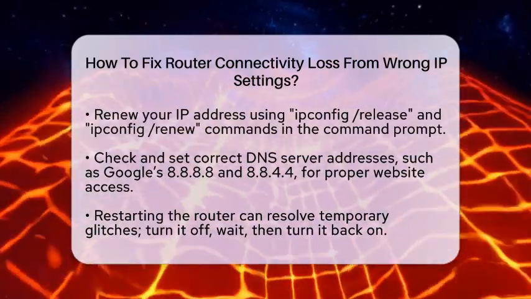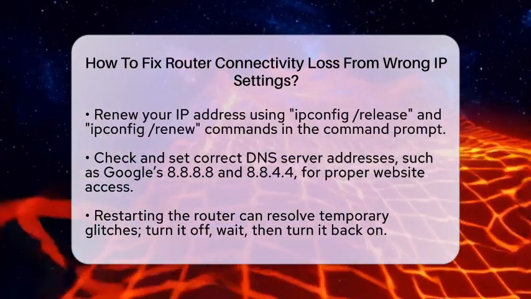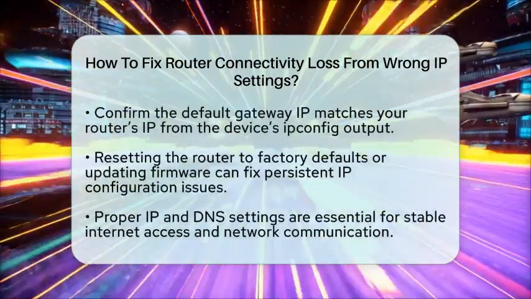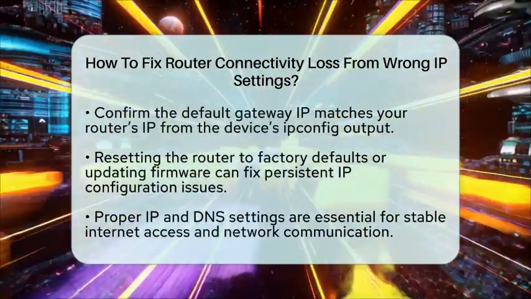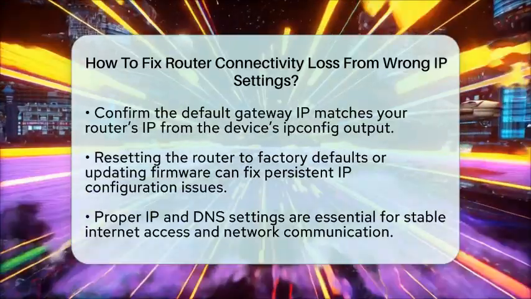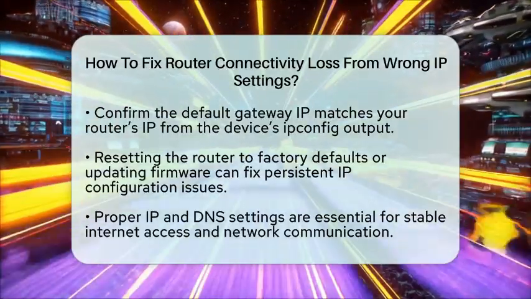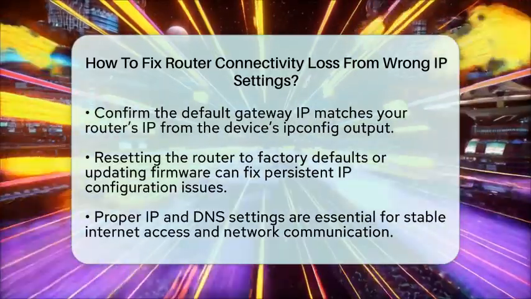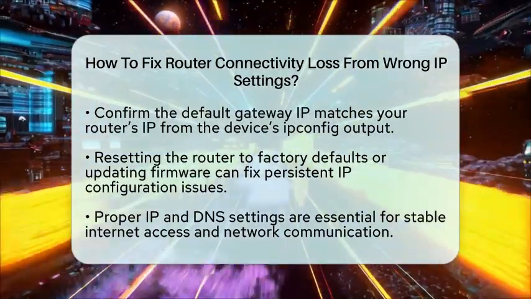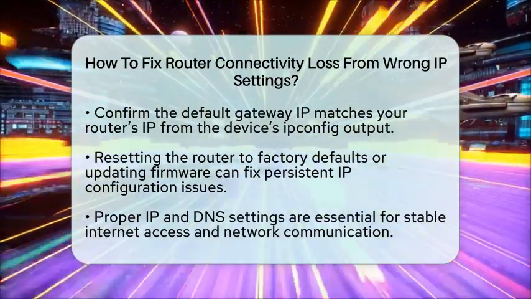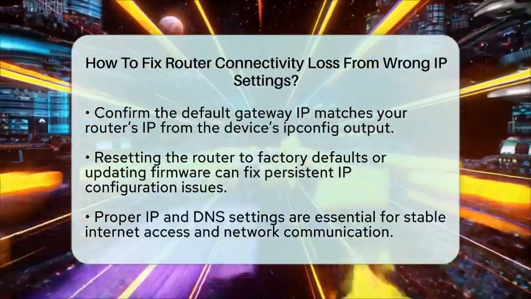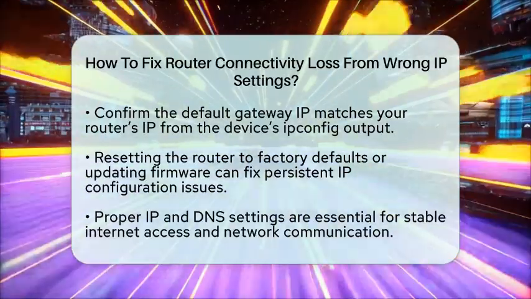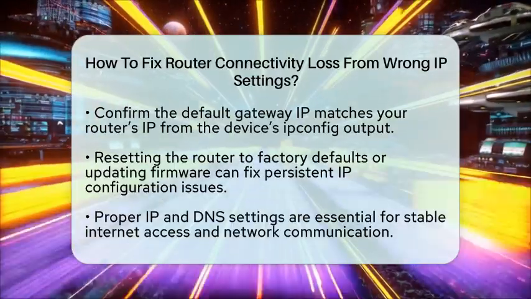Turn it off, wait about 30 seconds, then turn it back on. If you still can't connect, confirm you're using the correct default gateway IP from your device's ipconfig output. If your router's IP is different from common defaults, use the one shown there. If issues persist, consider resetting your router to factory defaults. This wipes all custom settings, so you'll need to reconfigure your network.